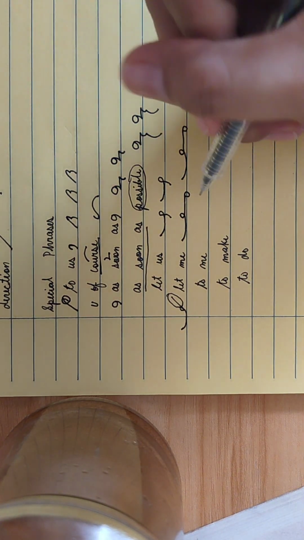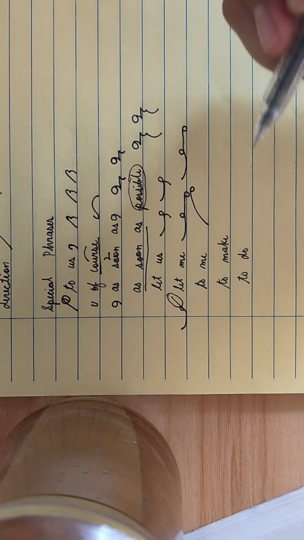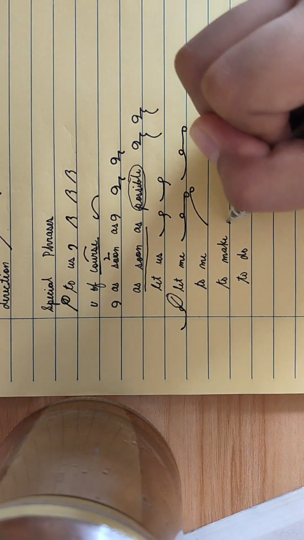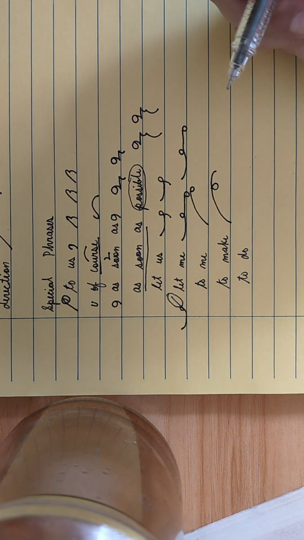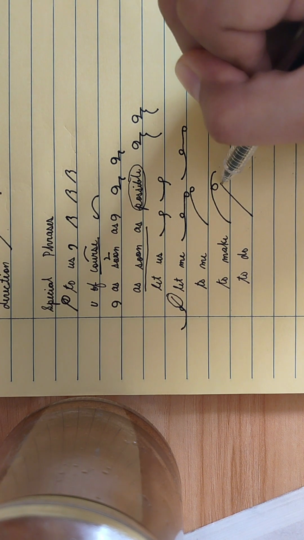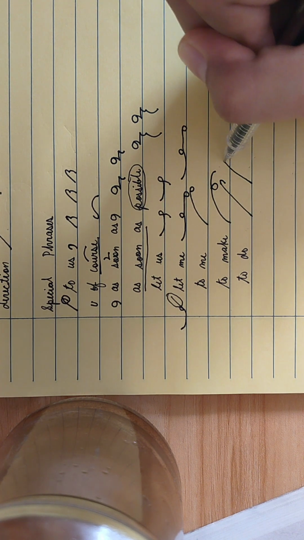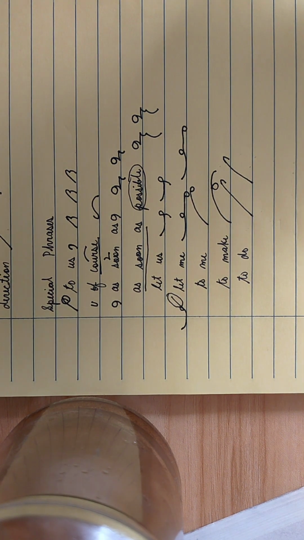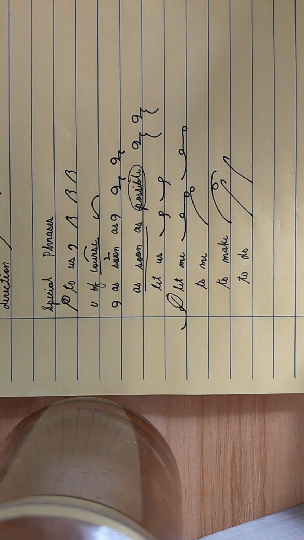So we have, for to me, the blend of your them and then E. For to make, we have the blend of your them, your A, and then your K. For to do, we have the blend of your TED, and then we have your U. I repeat, for to do, we have your blend of TED and your U. So that is how we are going to write the special phrases that we have in our lesson 16.